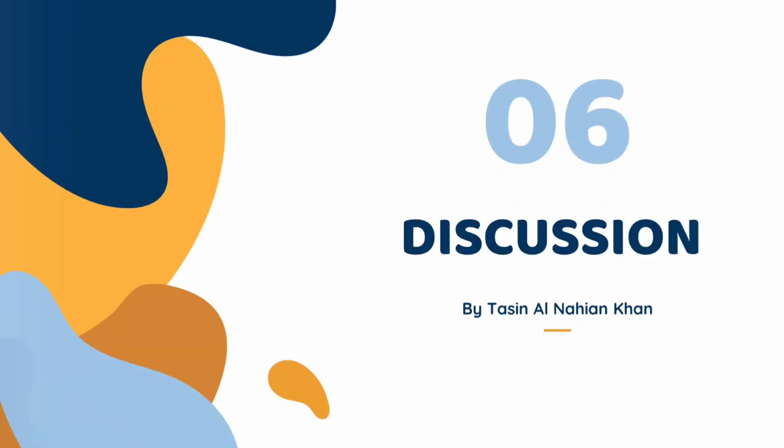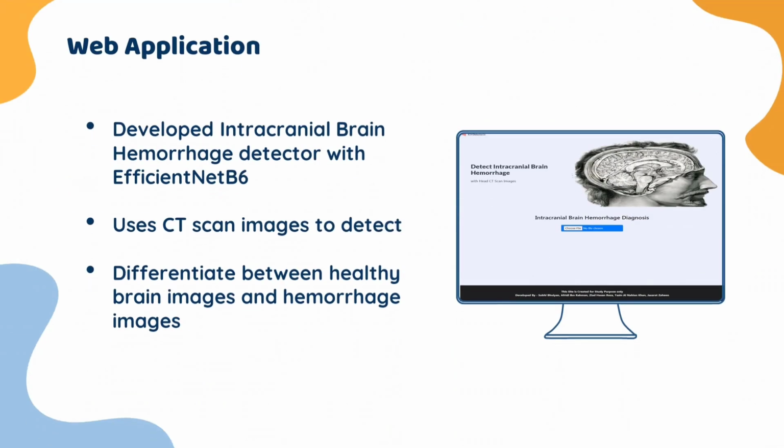Thank you. Hello everyone, I am Tasin Nahian Khan. To wrap up this presentation, I would like to mention that we developed an intracranial brain hemorrhage detector with the EfficientNet B6 model, which as we know is our best performing model. We tried to keep the application very simple and easy to access. The website takes CT scan images as input to differentiate between healthy brain images and hemorrhage images.